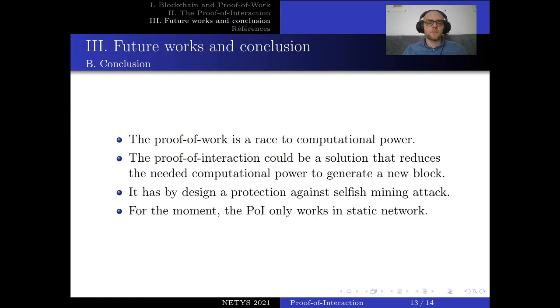So as a conclusion, the proof of work is a race for computational power, and with the proof of interaction we try to remove this race by creating a consensus algorithm with a deterministic number of steps. This consensus algorithm has a protection against the selfish mining attack, but for the moment it only works in a static network.